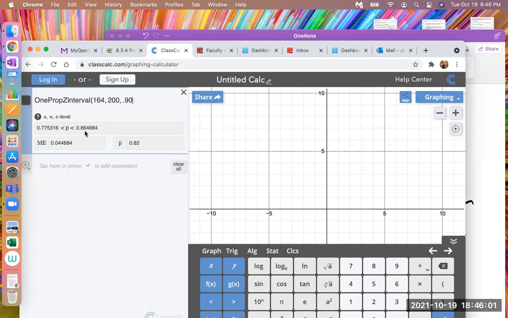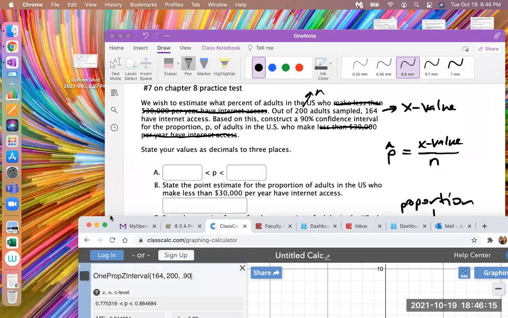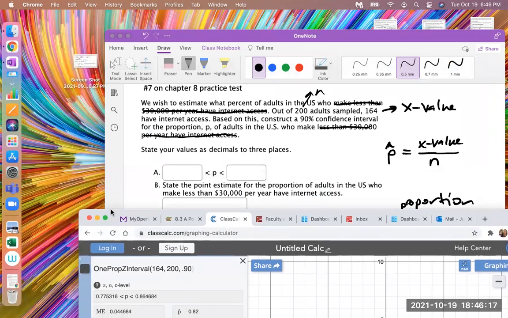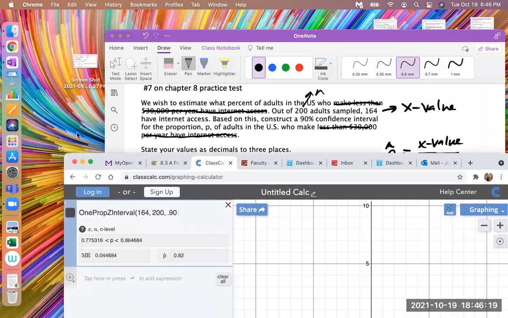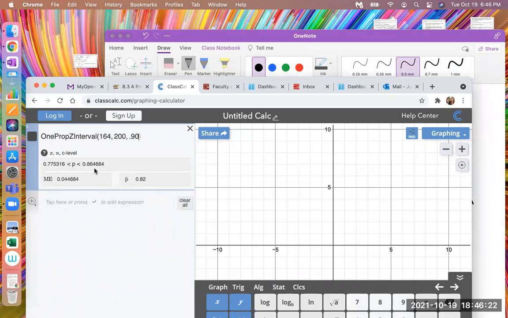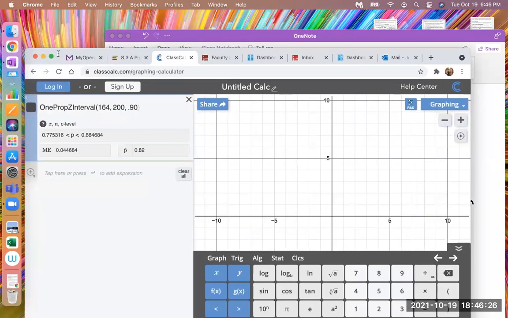We are 95% confident that the true population proportion falls between these two numbers, 0.775 and 0.864. So they're literally saying that they believe the proportion of people who make less than $30,000 who have internet access is between 77% and 86% of the population. And then they have our margin of error here, and they also have our p hat. So if we would have done 164 divided by 200, we would have gotten that p hat.